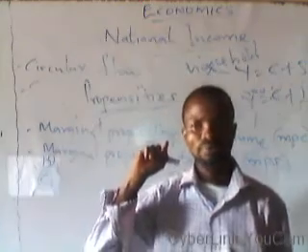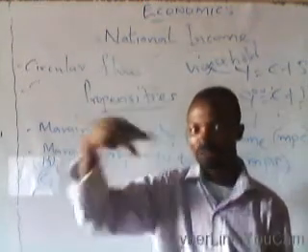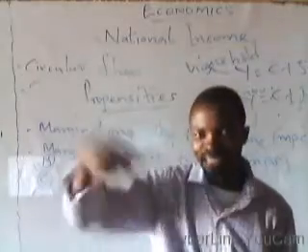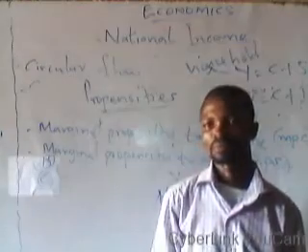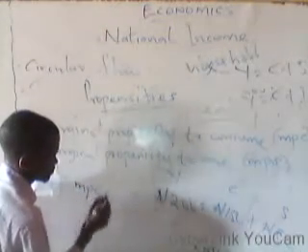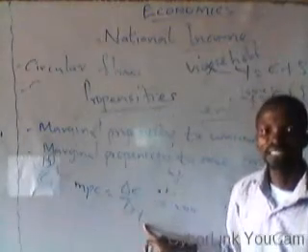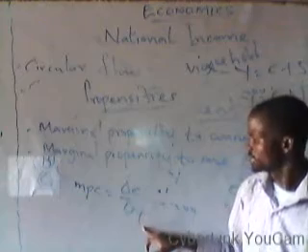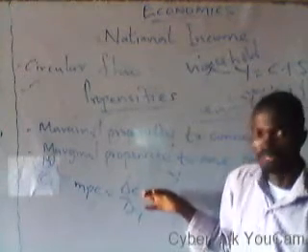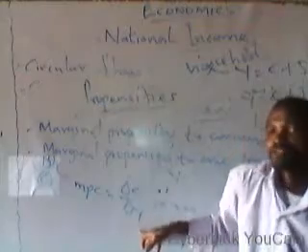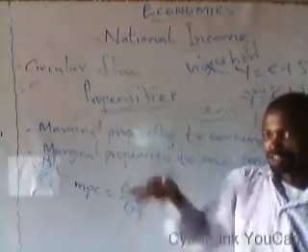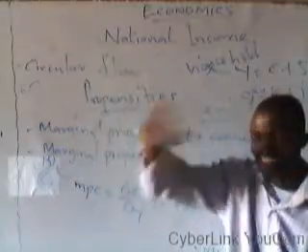Ceteris paribus, there can only be a change in your level of consumption when there is a change in your level of income. And MPC is calculated as change in consumption all over change in income, which means the ability of your consumption to change is dependent on your level of income. Your consumption can change only if there is a change in your level of income.